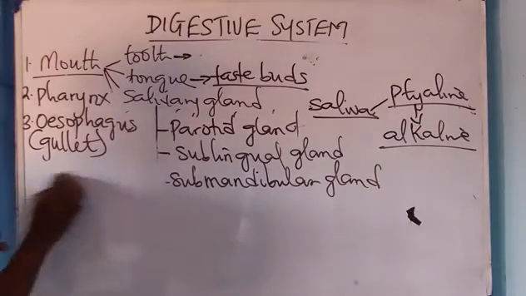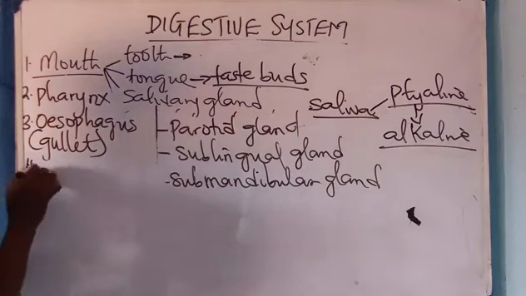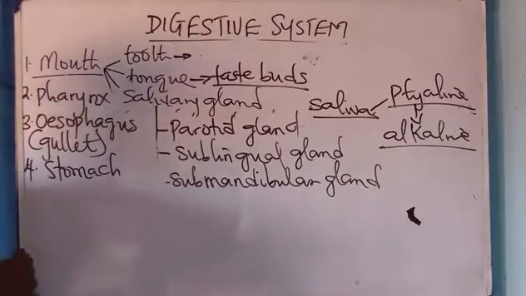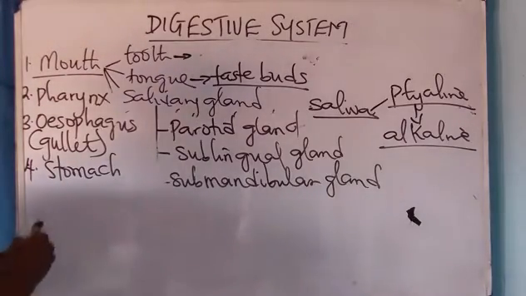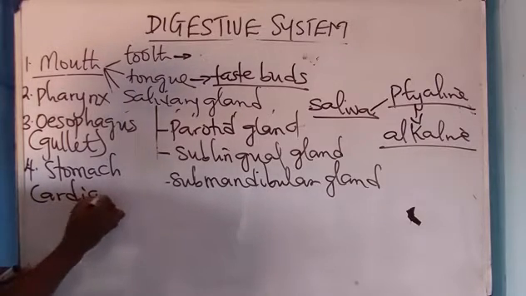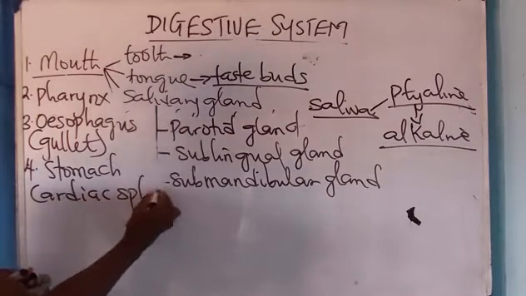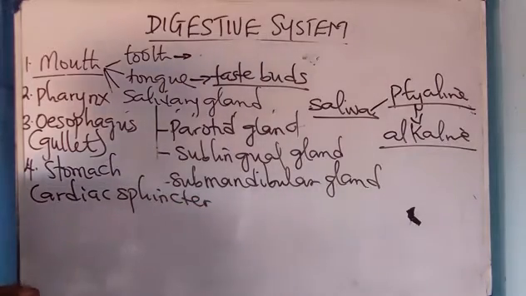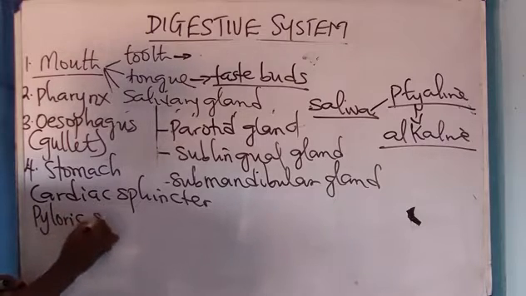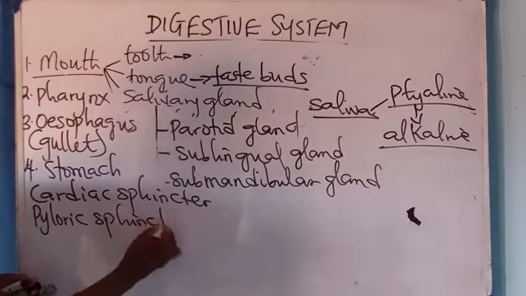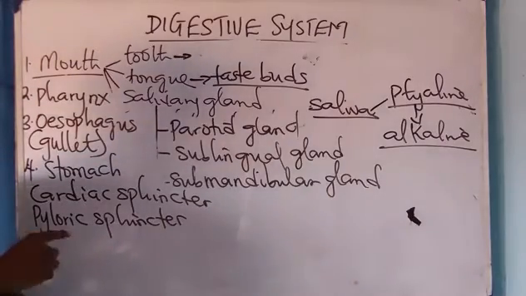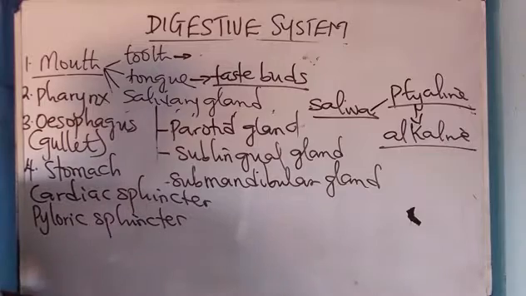Now, the fourth one is the stomach. Now the stomach has an upper part. The stomach has an upper part called the cardiac sphincter. The upper part of the stomach is called what? Cardiac sphincter. The lower part is called what? Pyloric sphincter. All right. Pyloric sphincter is what? The lower part of the stomach. The cardiac sphincter is the upper part of what?